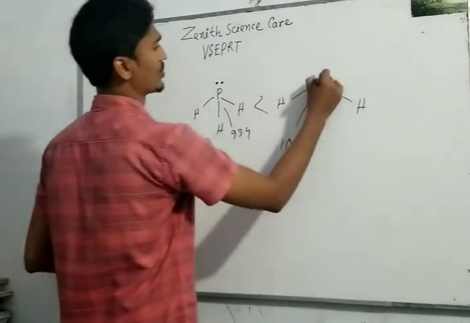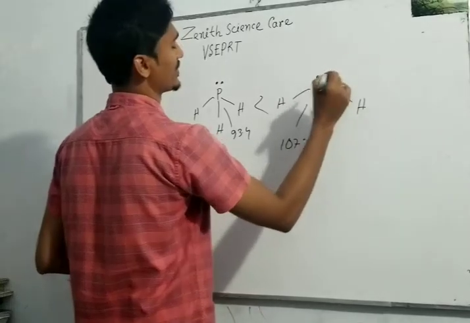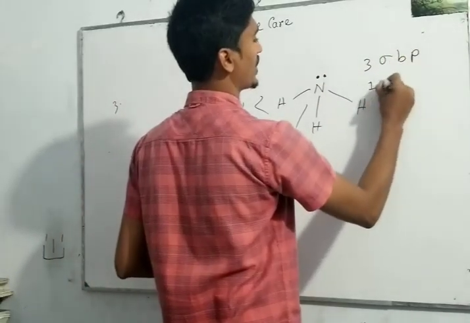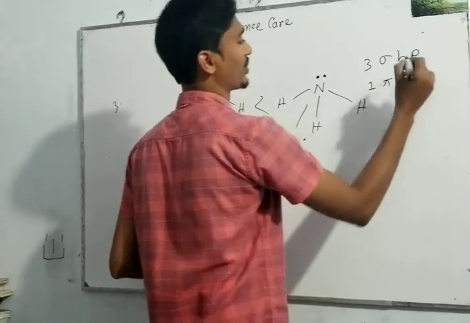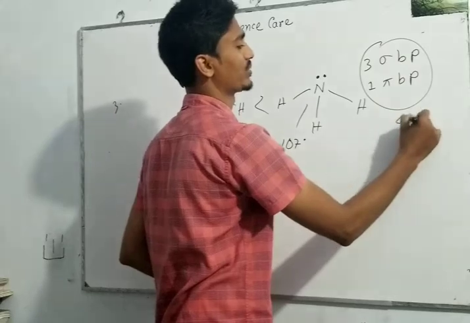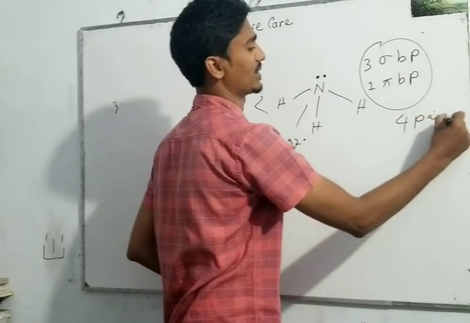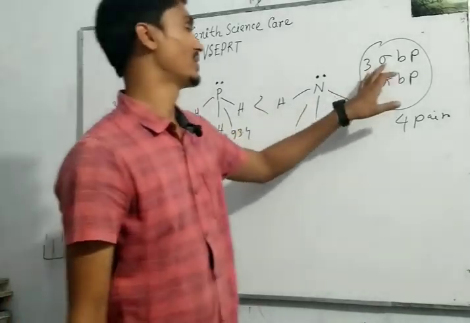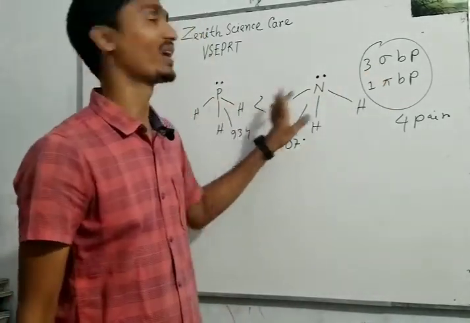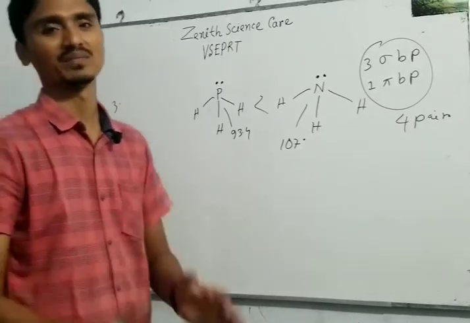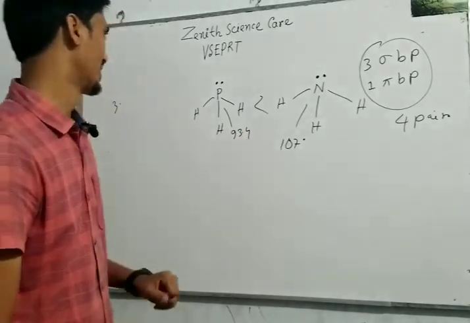Here both have 3 sigma bond pairs and 1 lone pair. So a total of 4 electron pairs surround the central atom, and both have 3 sigma bond pairs and 1 lone pair. So the bond angle should be the same, but the bond angle is different.